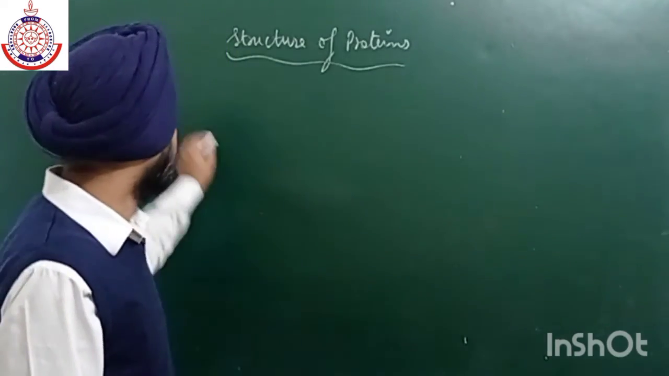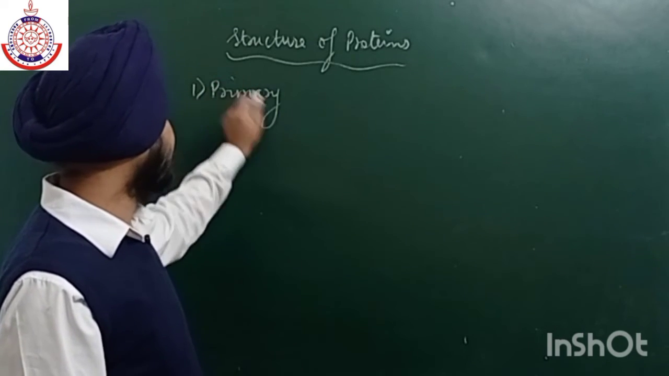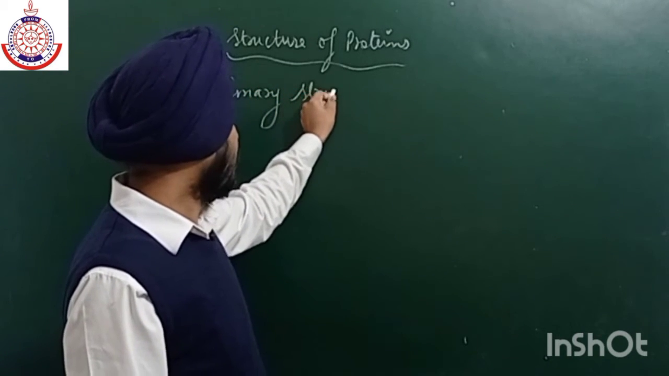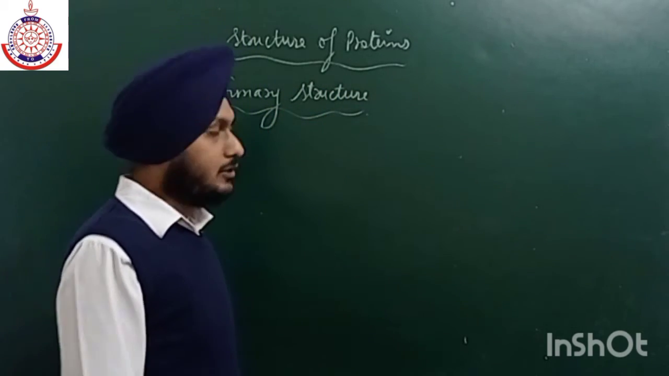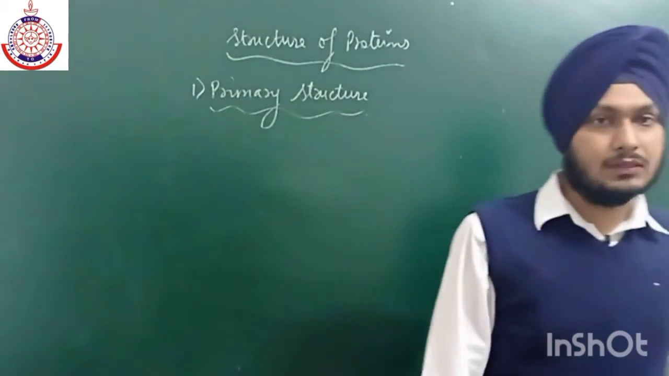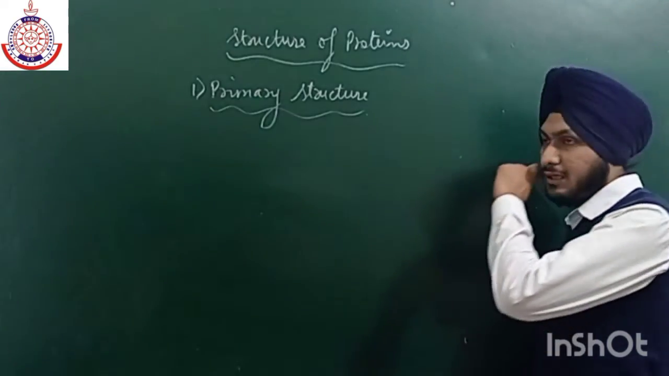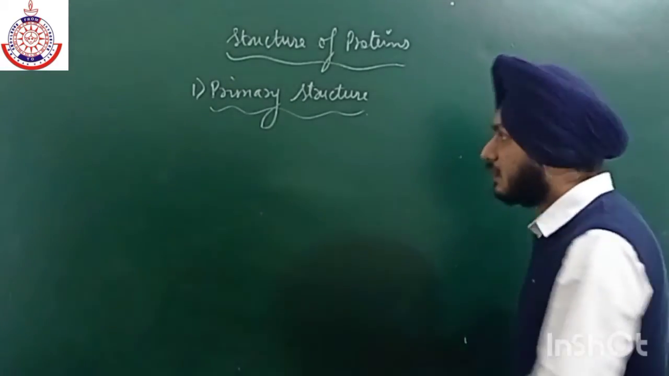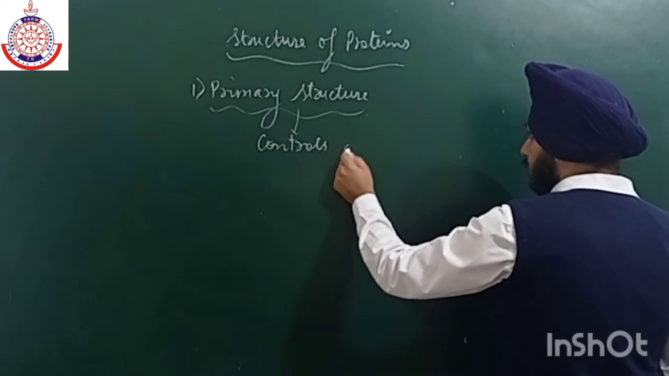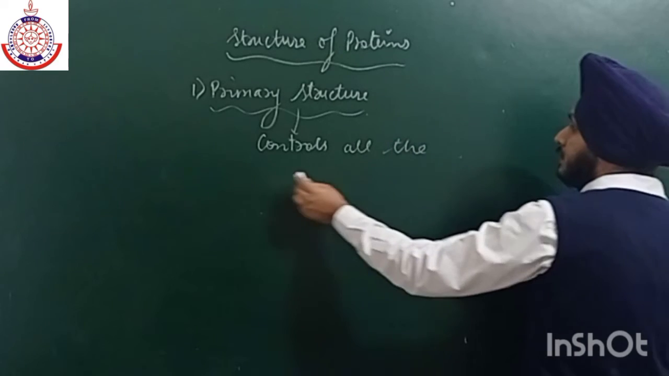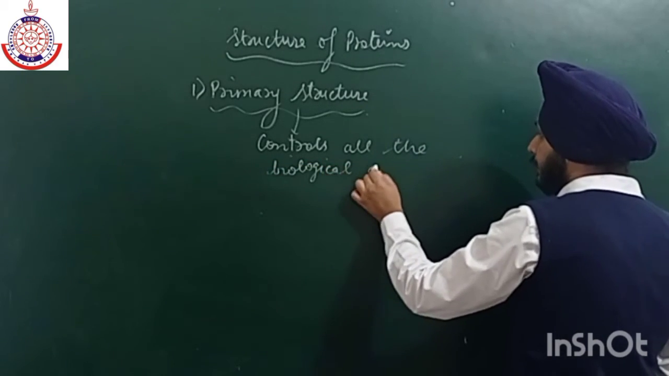Now, first, what is the primary structure? This is the main basis of protein. There is no effect of temperature and pH on primary structure. This actually controls all the biological activities of protein.